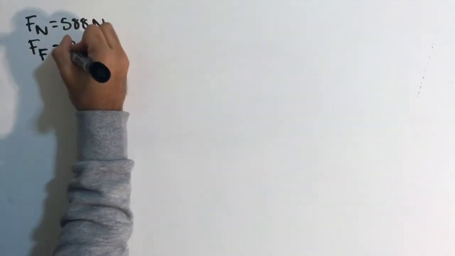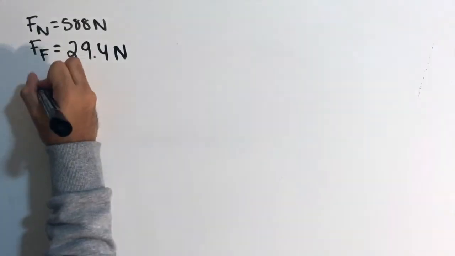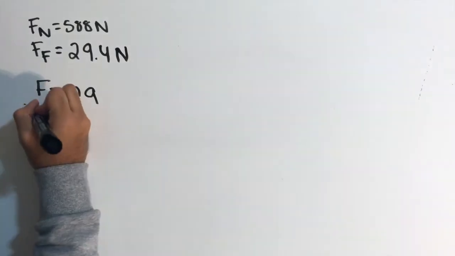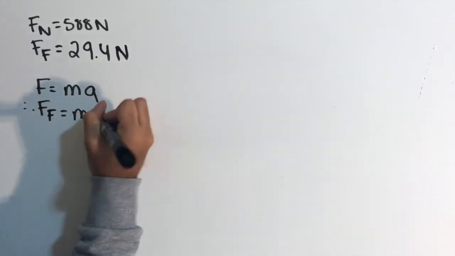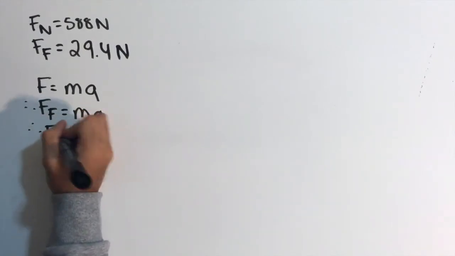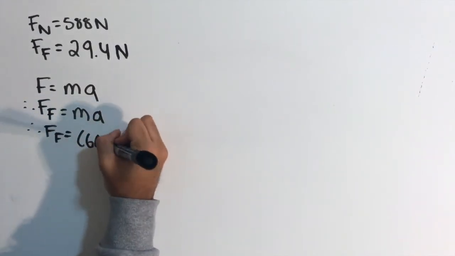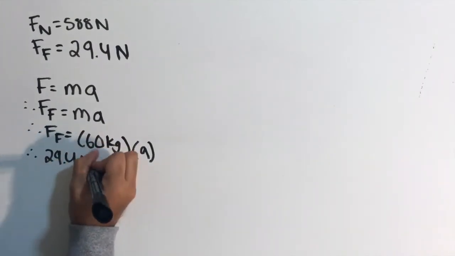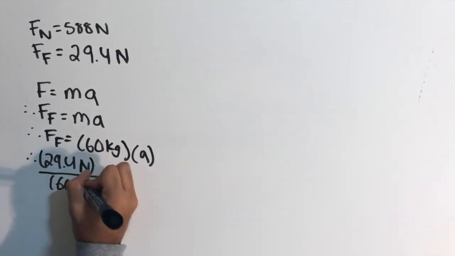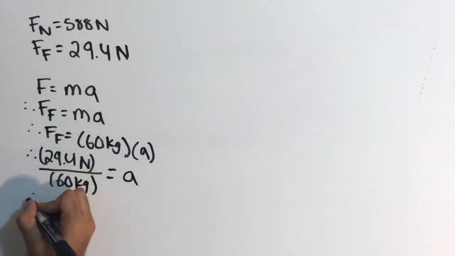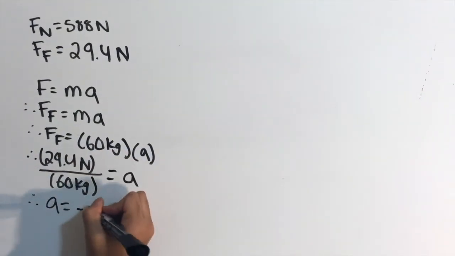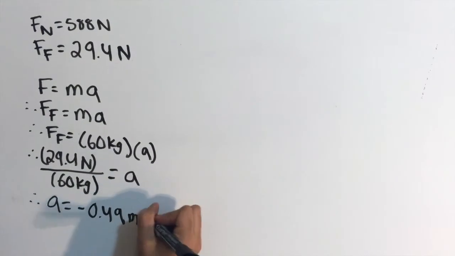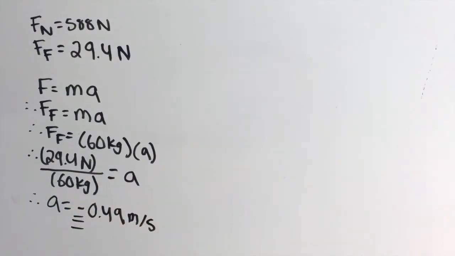So we know that the force of friction is the only force acting on the rider in the horizontal plane. Therefore, we can equate the net force to the force of friction. So, the force of friction is equal to mass times acceleration. As previously stated, the mass of the rider is 60 kilograms. Rearranging, we can say that 29.4 newtons divided by 60 kilograms will give you the acceleration. Therefore, the acceleration is 0.49 meters per second squared. But don't forget to make it negative, because acceleration is in the opposite direction of movement.